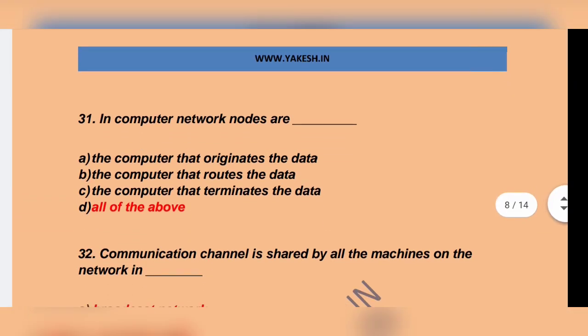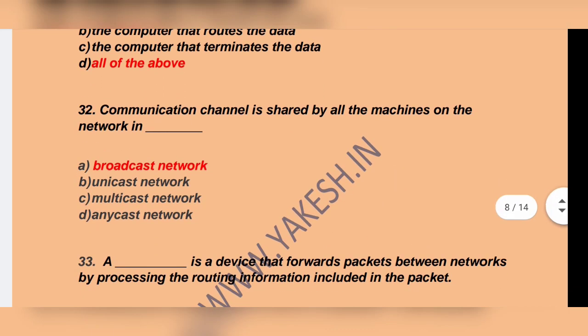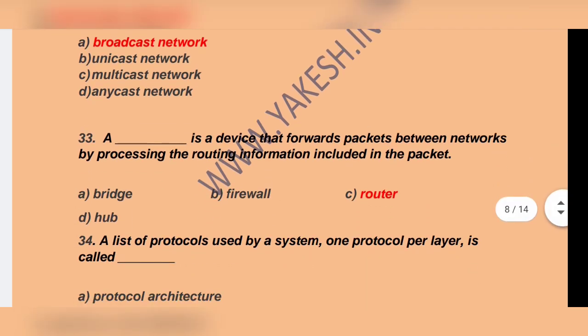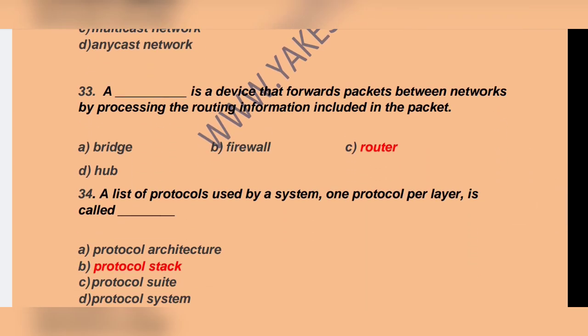In computer network nodes are dash. Option D. All of the above. The computer that originates the data, the computer that routes the data, the computer that disseminates the data. All the answers are right. So option D is the correct answer. Communication channel is shared by all the machines on the network in dash. Option A. Broadcast network. A dash is a device that forwards packets between networks by processing the routing information included in the packet. Option C. Router is the correct answer.